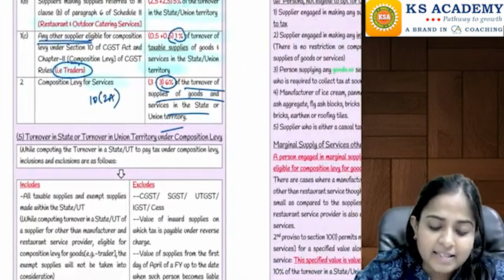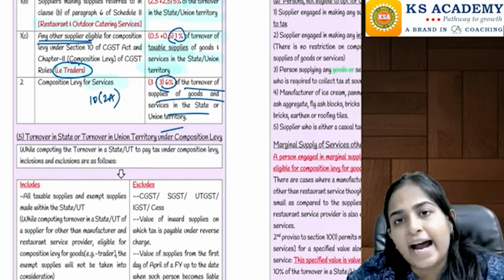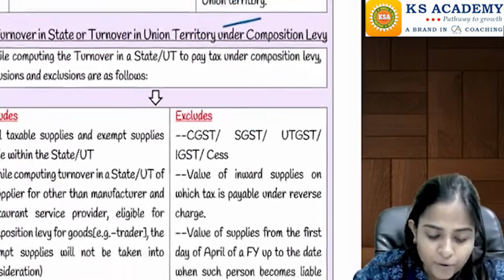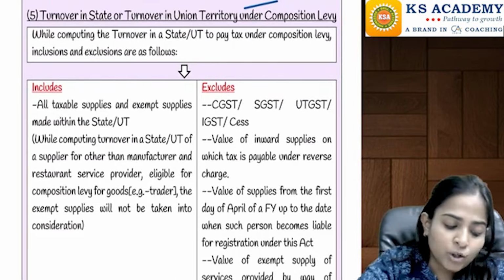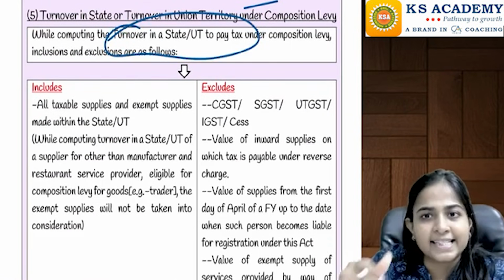Okay, this is the discounted rate at which you can pay the taxes under the composition scheme, and this tax that you're paying, you are going to pay on the turnover in that state or union territory.